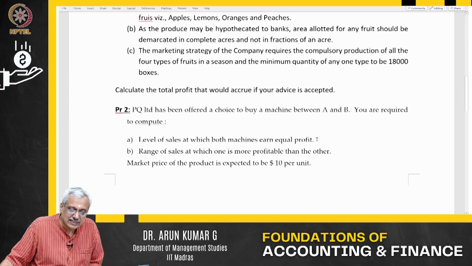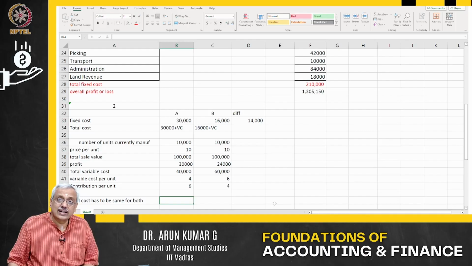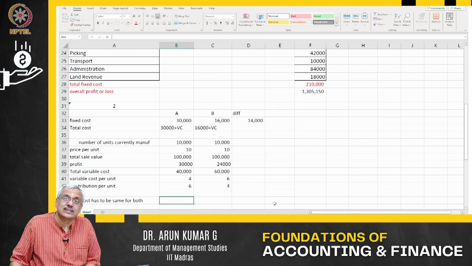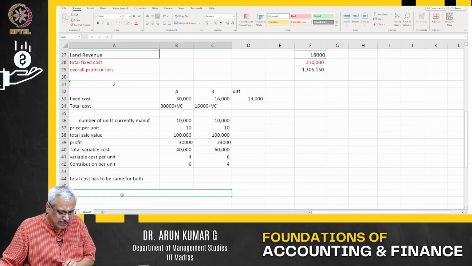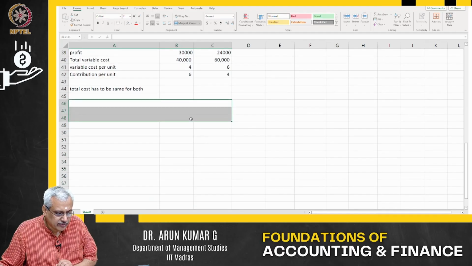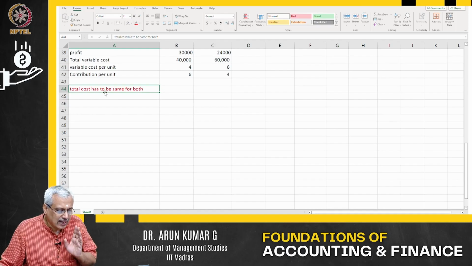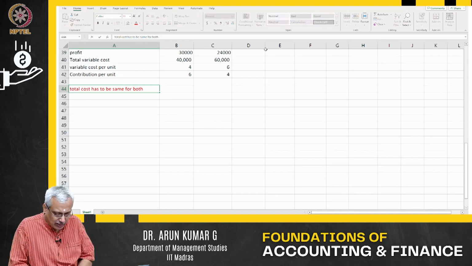When both machines make equal profit, the total cost has to be the same for both. At what level of sales is the total cost the same for both? That is the number of units. So now let us assume the number of units as Z. Let us assume this is the total cost where the level of sale has the same total cost for both.